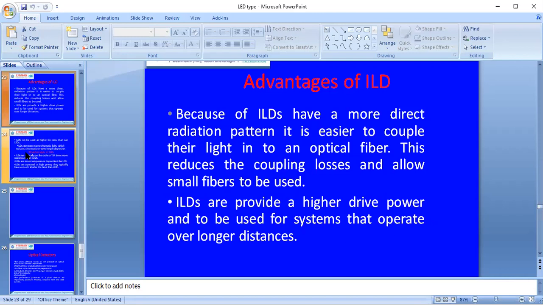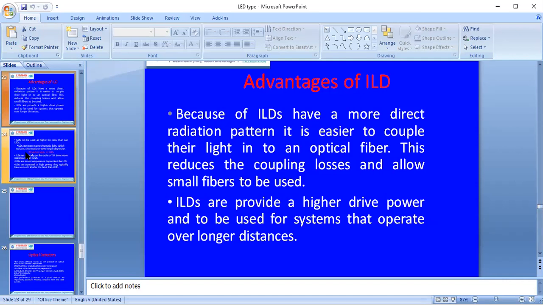Basically, we have two categories of optical sources in an optical communication system, used when optical fibers carry signals from one place to another. Those optical sources are classified into two types: LED and injection laser diode.